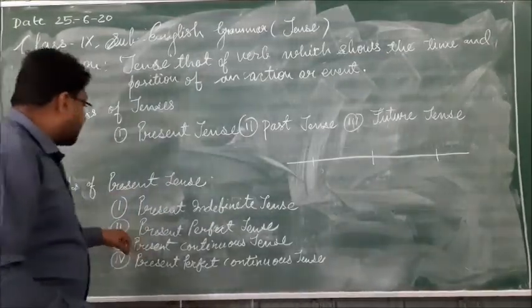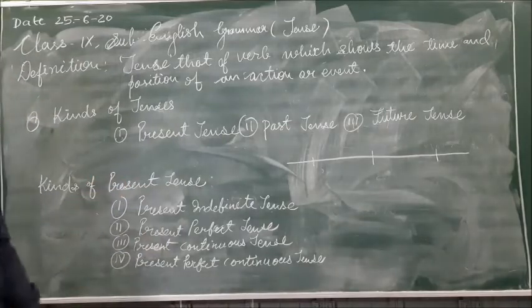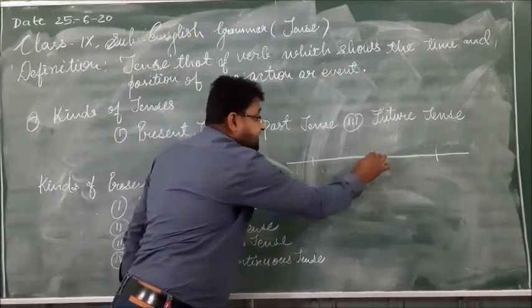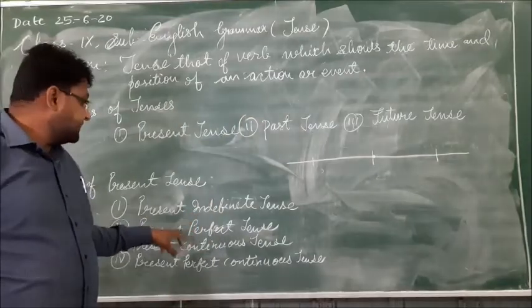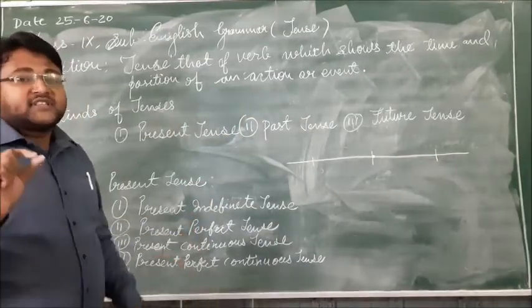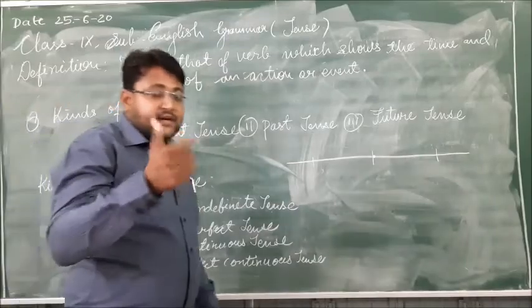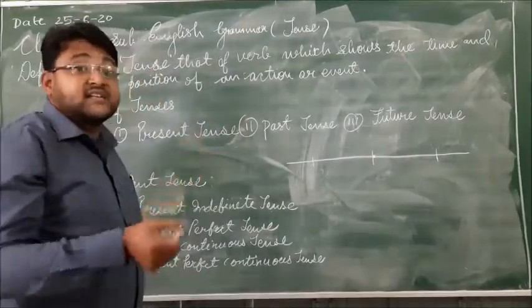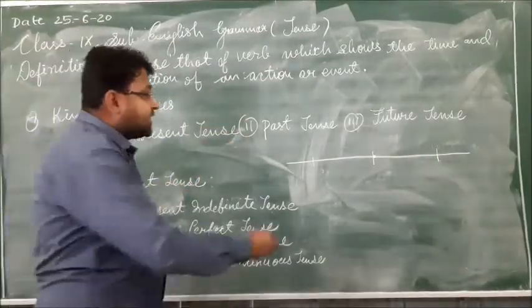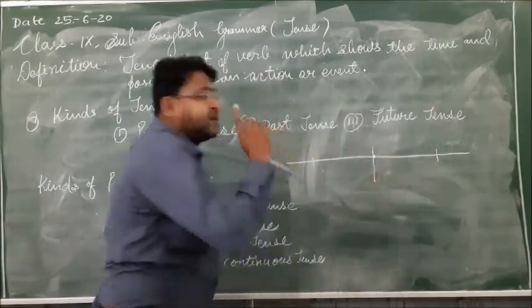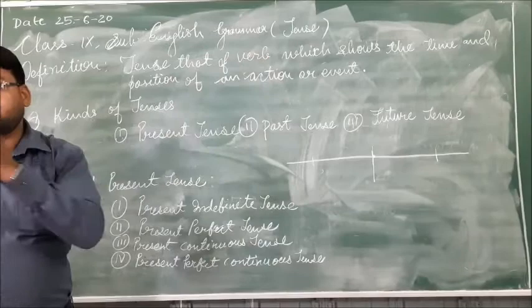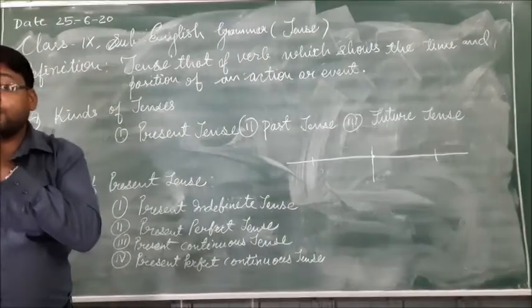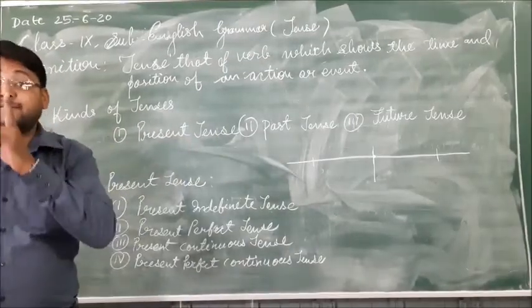And the second is the present perfect tense. Present perfect tense means when any action started in some past time and continued up to the time of speaking.